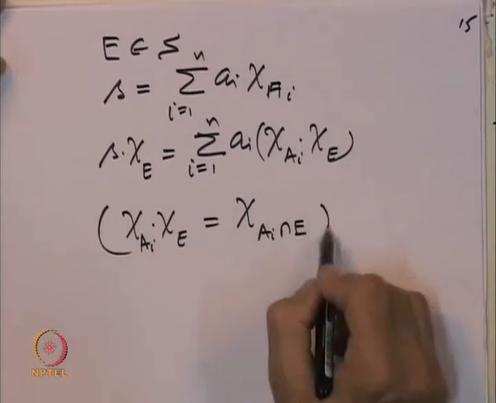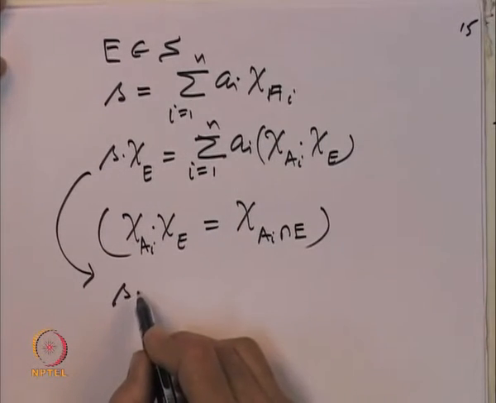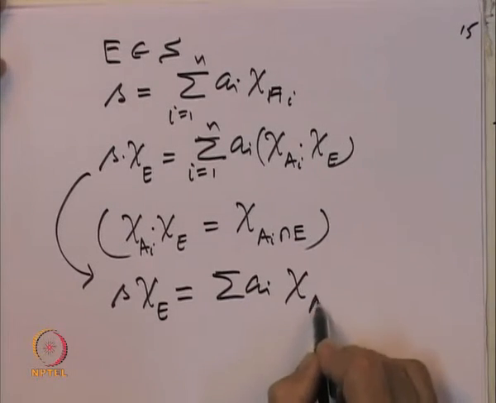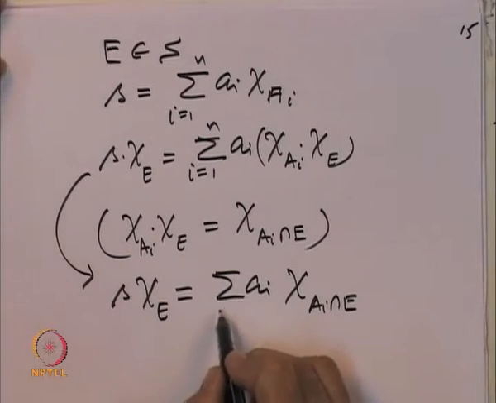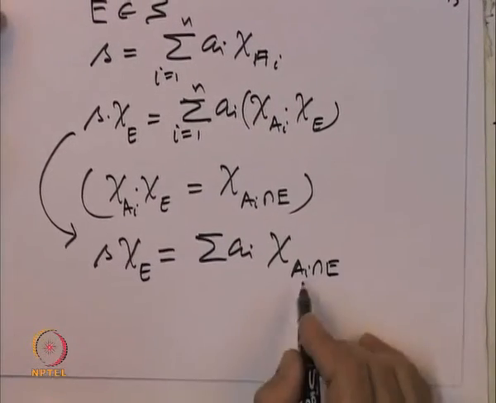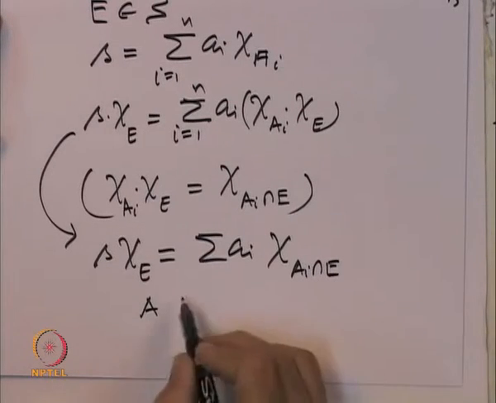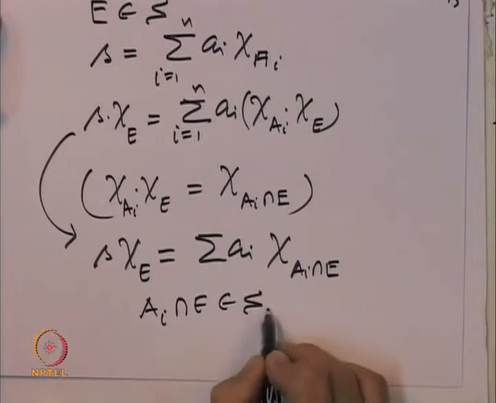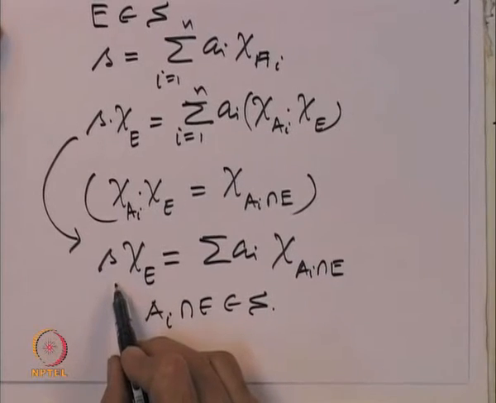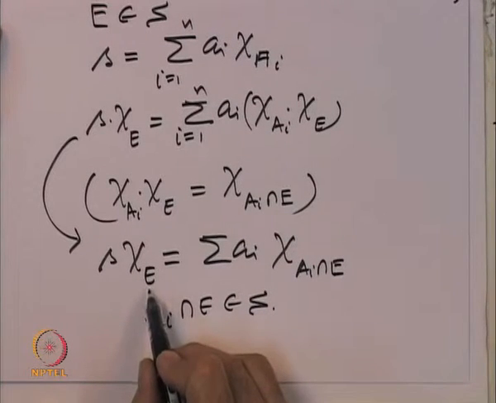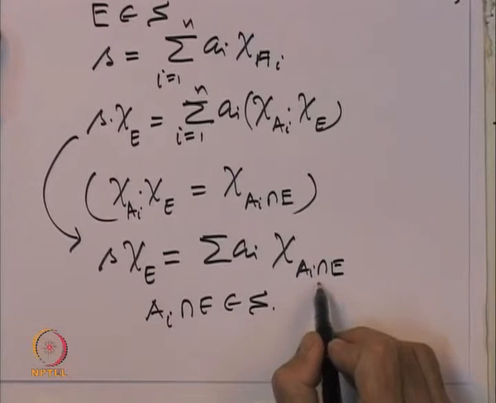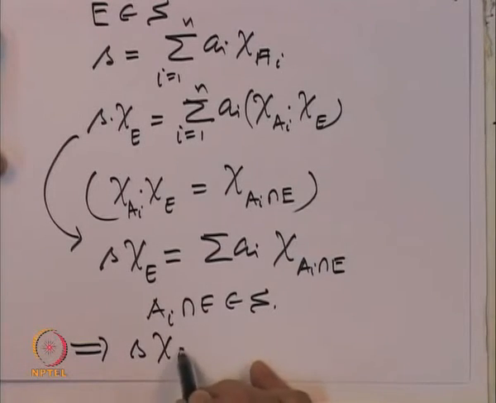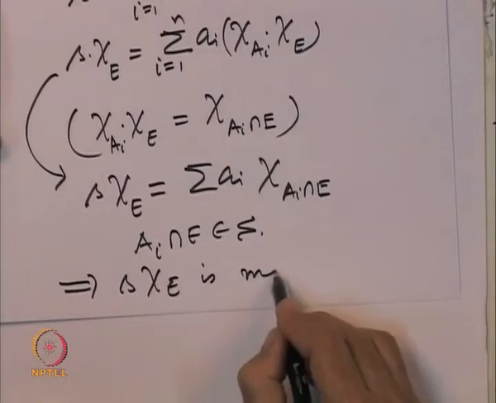So, if we use this, then the function S times the indicator function of E can be written as summation A I indicator function of A I intersection E. So, it is again a linear combination of indicator functions of sets A I intersection E, and since A I belong to the sigma algebra and E belongs to the sigma algebra, this belongs to the sigma algebra. So, the function S multiplied by the indicator function is a linear combination of characteristic functions of sets which are in the sigma algebra. So, this implies S times the indicator function of E is measurable.